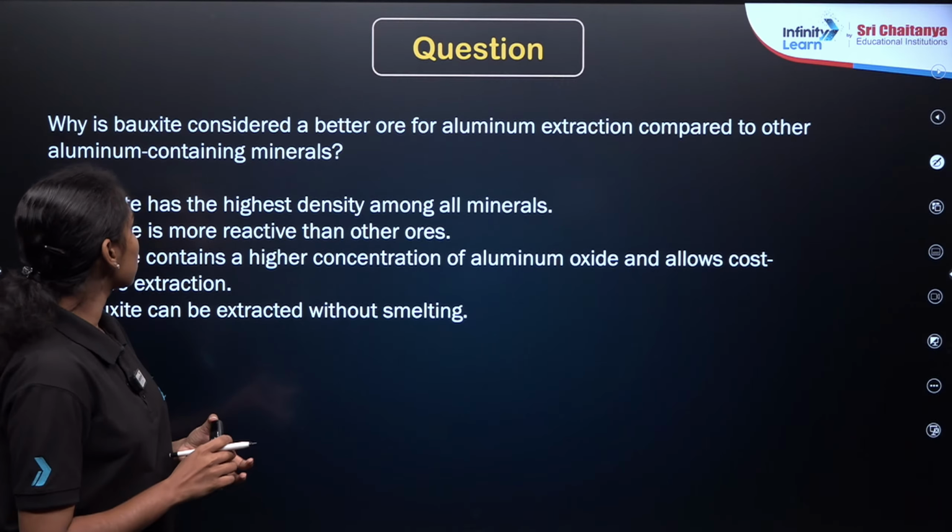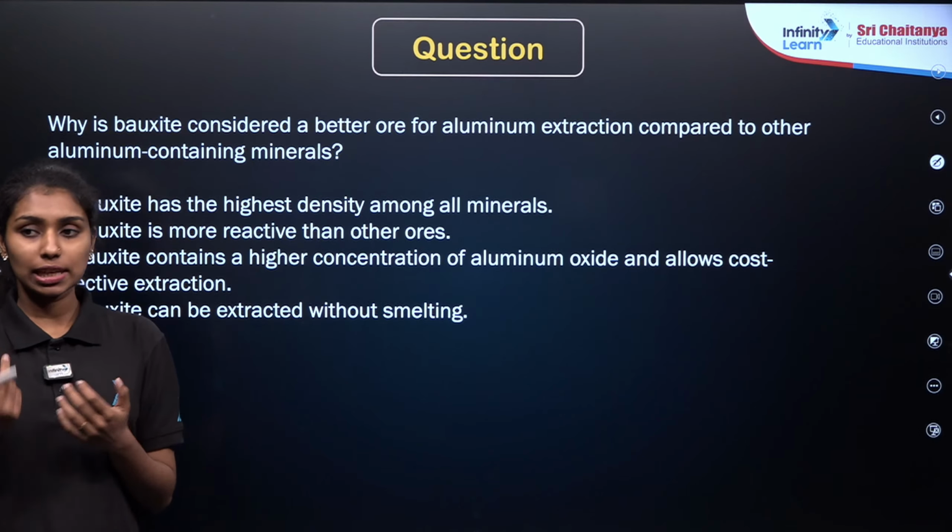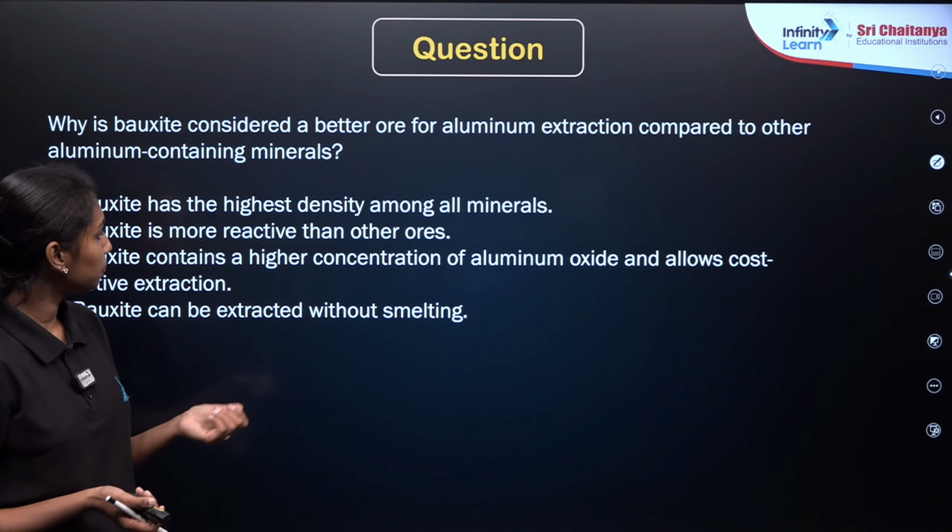So what will be the answer for this question? Why are we using bauxite for aluminum extraction? Why not other minerals?